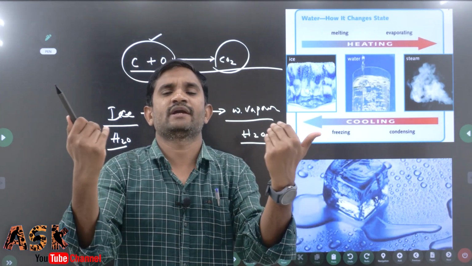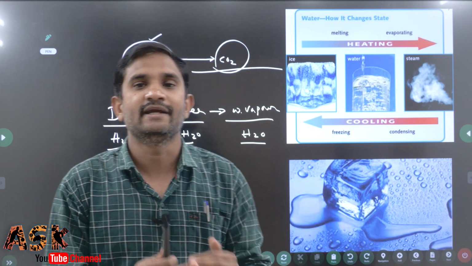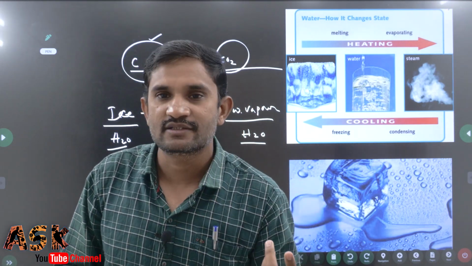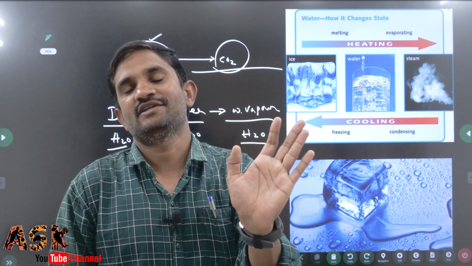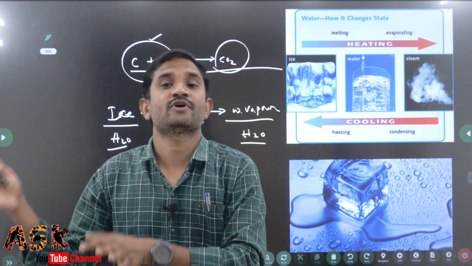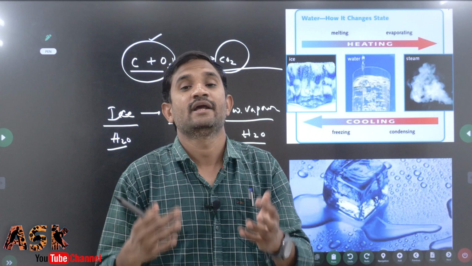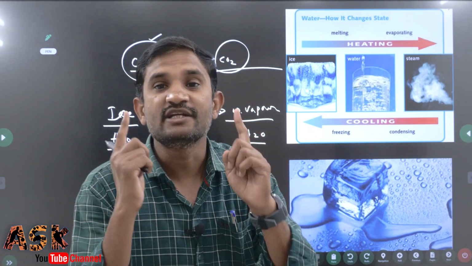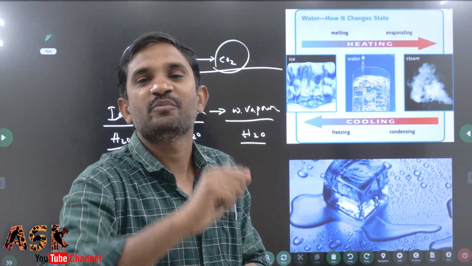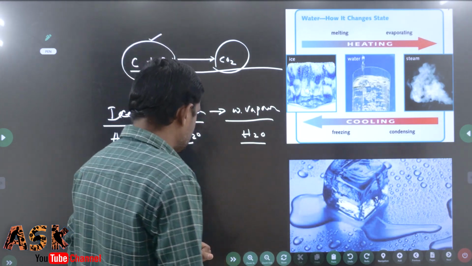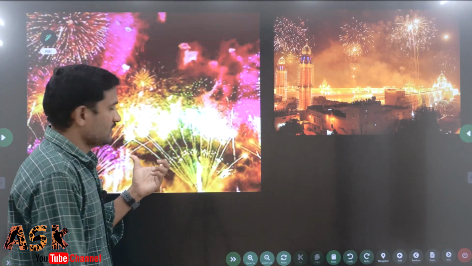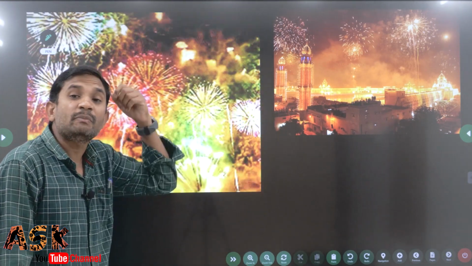Suppose you are roaming outside continuously for 10 days. Due to the sunlight your face color will change. It is only a temporary change. If you sit in your house for a few days without going outside, your face color will come back. That means it is which kind of change? Temporary change only. But when a chemical reaction happens, as in crackers, it is a permanent change.